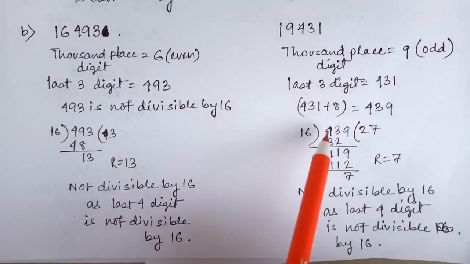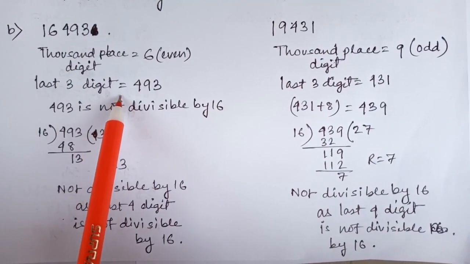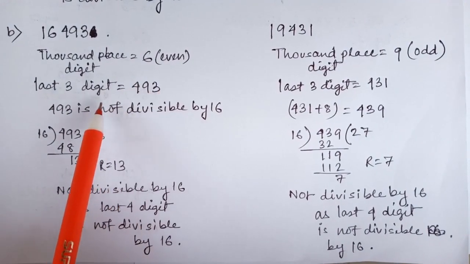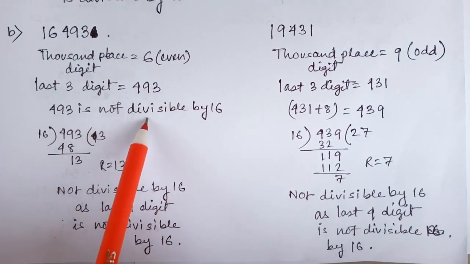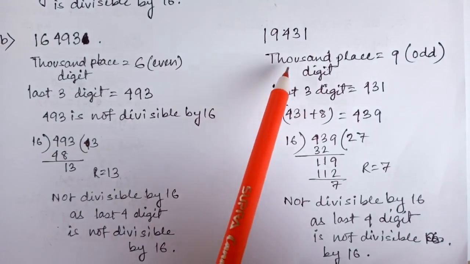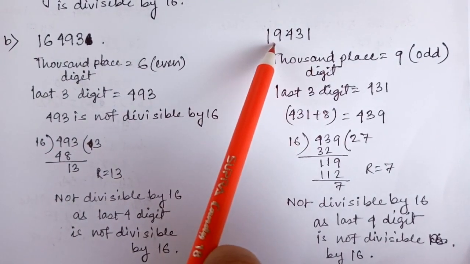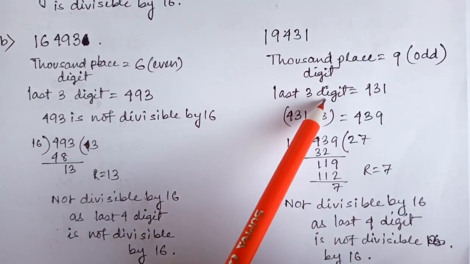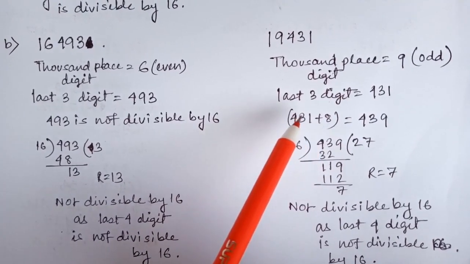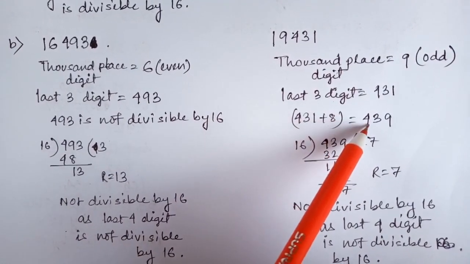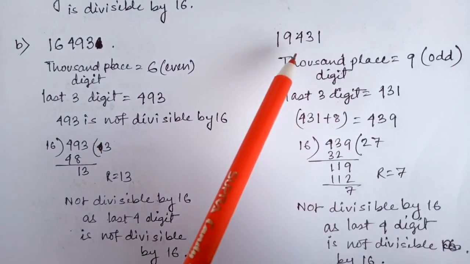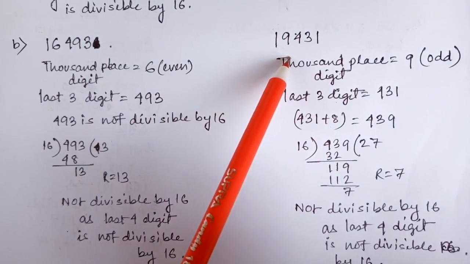But in case of these two numbers, the first has an even number in its thousand place, which is 6, and the last 3 digits are 493. This 493 is not divisible by 16, so this number is not divisible by 16. In this number, it has an odd number in its thousand place, which is 9. And the last 3 digits are 431, and we add 8 to 431, and we get 439. This 439 is also not divisible by 16, so this number is not divisible by 16 either.